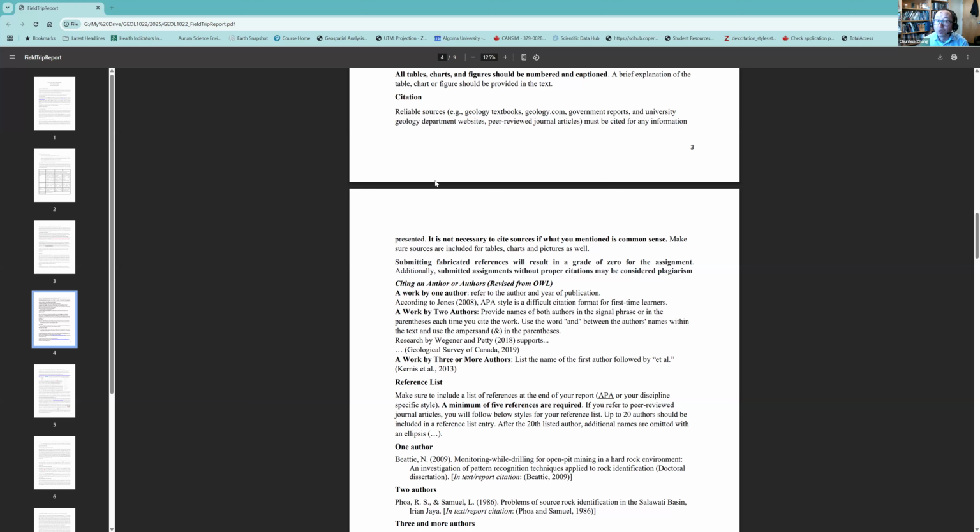It's not necessary to cite sources if what you mention is common sense. But regarding how to identify a marble or a granite, we can cite a source from a textbook, notably, or the open source book I provided when we were working on the assignment. You can cite that book too, right?